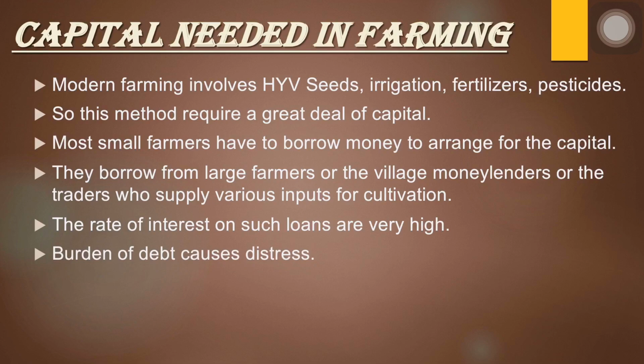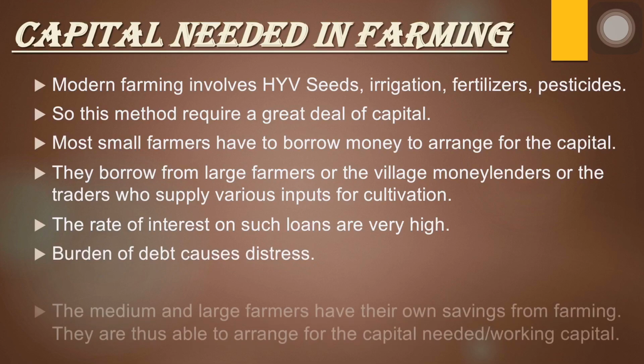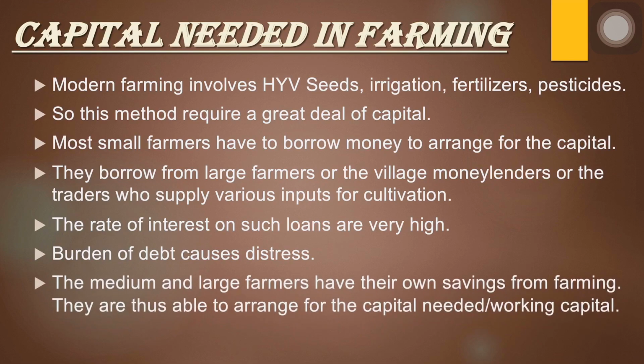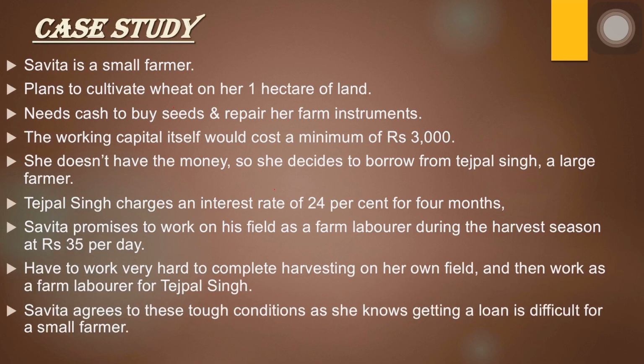The small farmers do not have savings, so they borrow money to arrange for the capital. They borrow the money from the large farmers or the village money lenders, and these people charge a very high rate of interest, which causes distress for the small farmers. The medium and large farmers have their own savings, so they are able to arrange for the capital needed for the working capital requirement and also for the fixed capital requirements.